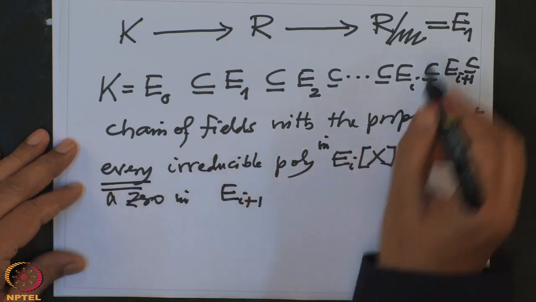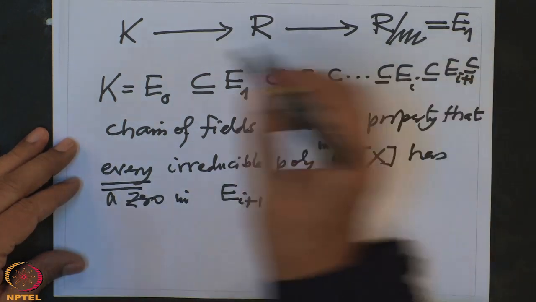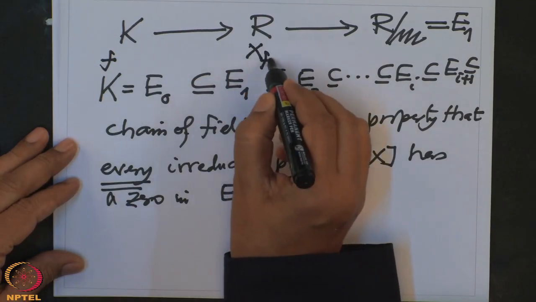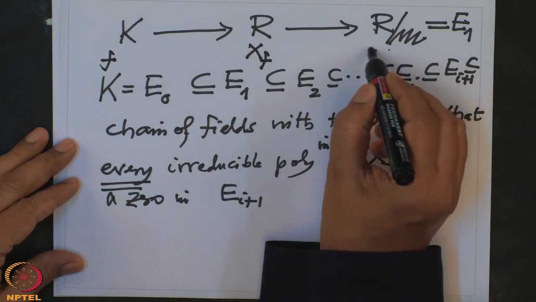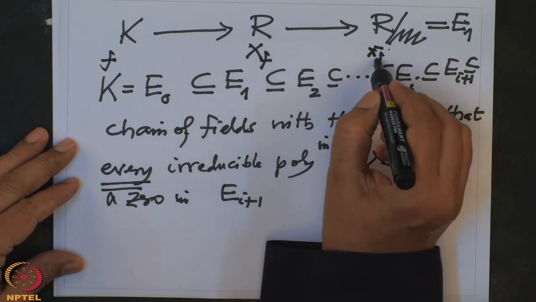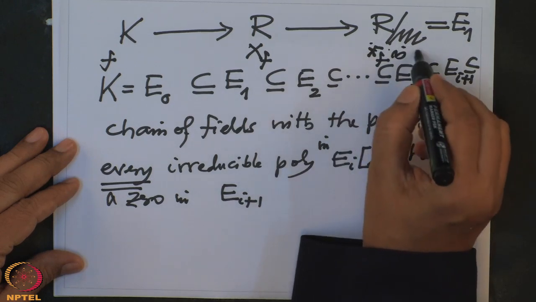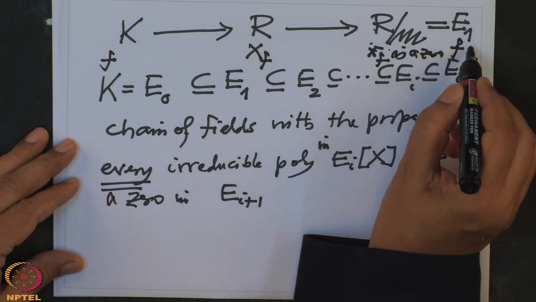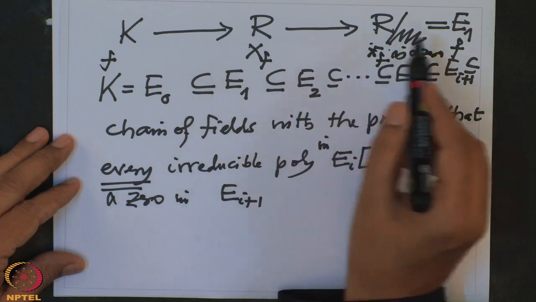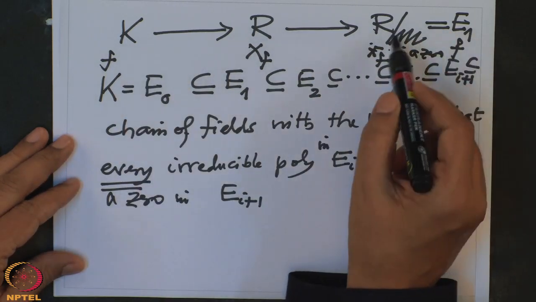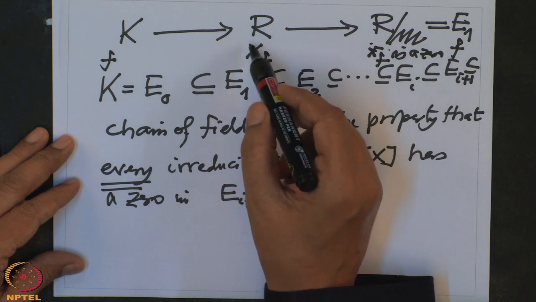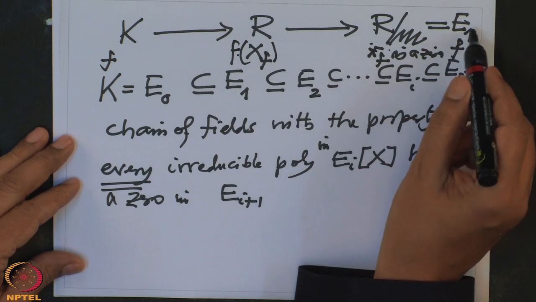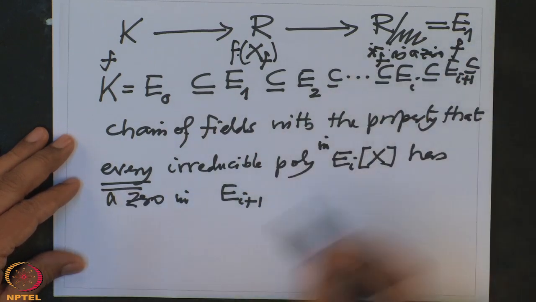See here, this is E1, and if you take an irreducible polynomial f here, we have that variable xf here, and this has a 0 here, namely the image of this xf, small xf. This xf is a 0 of f in E1. So that is how we have chosen this maximal ideal, which contains all these generators f of xf, and this goes to 0 here. Therefore, this property, and we are doing it for every step.